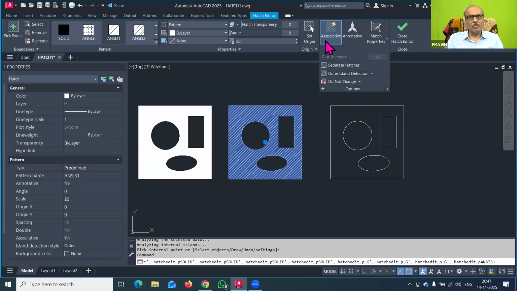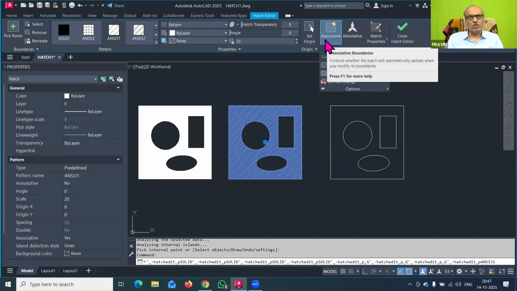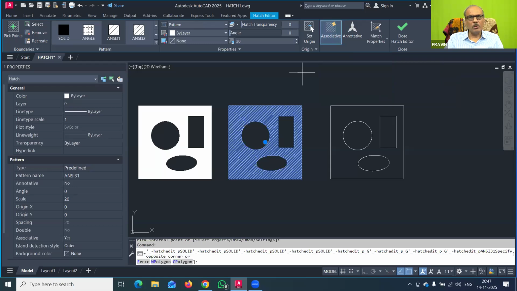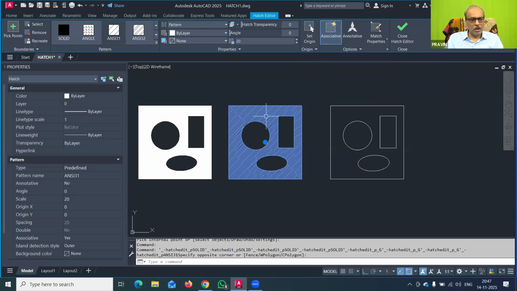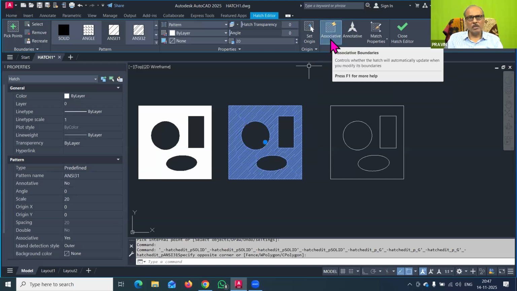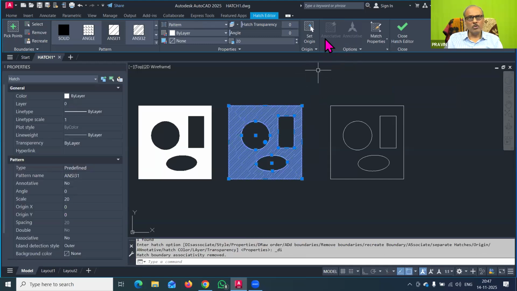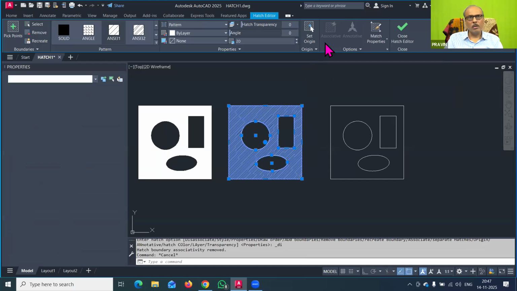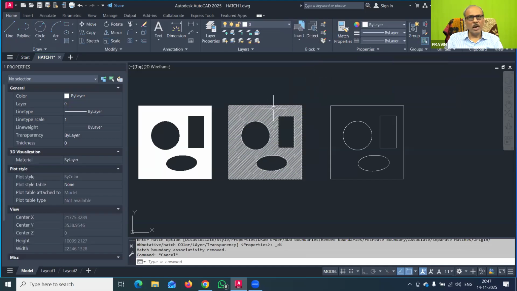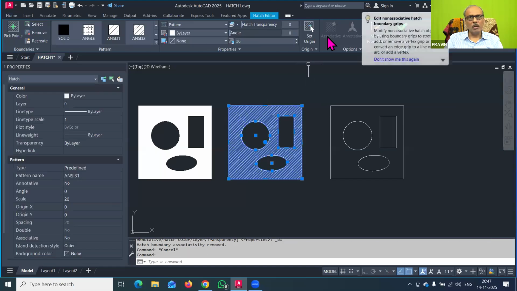These are the various options, and at present associative boundaries is highlighted. You can see that for this particular hatch pattern, this command is active. Now I will click here. Now the associative command is gone. Now you can see that I have selected, but this is not associative. So you have to make the associative hatch on or off.